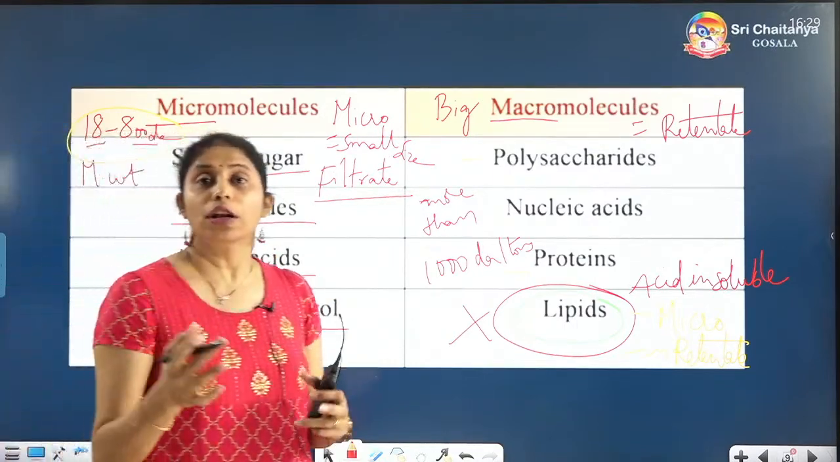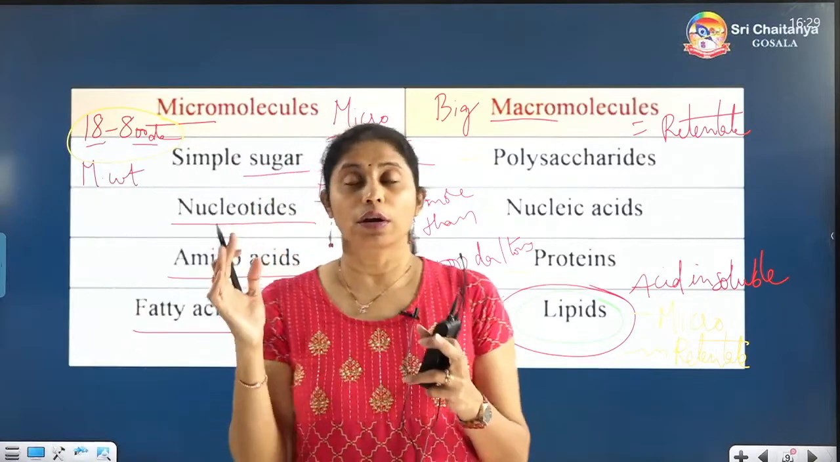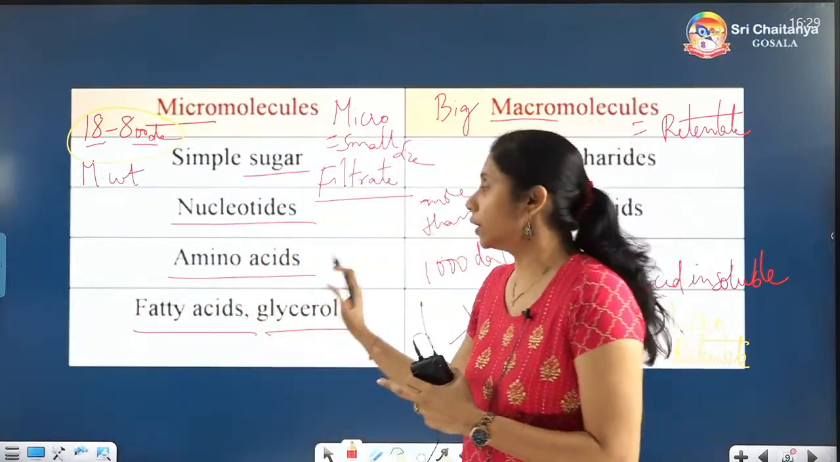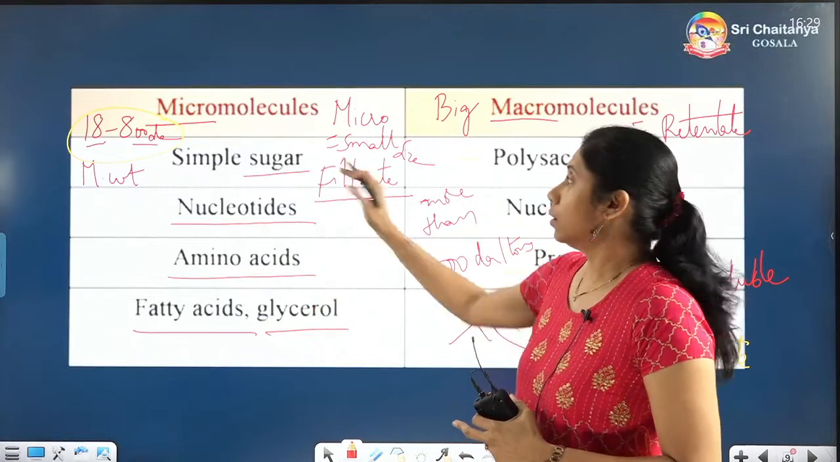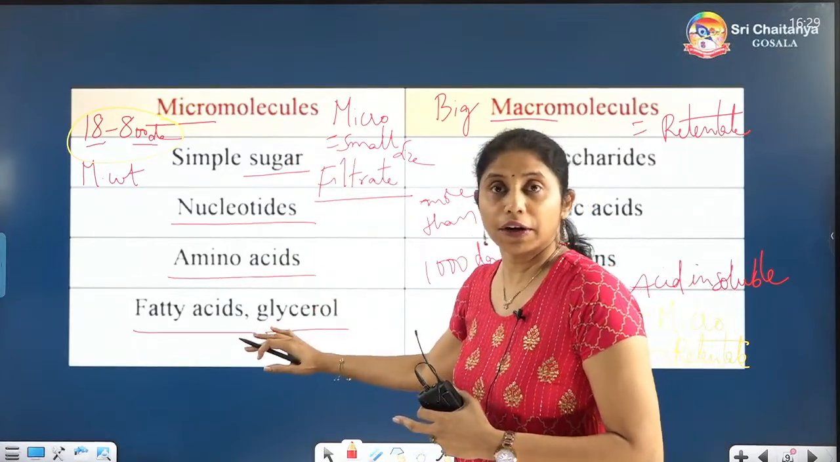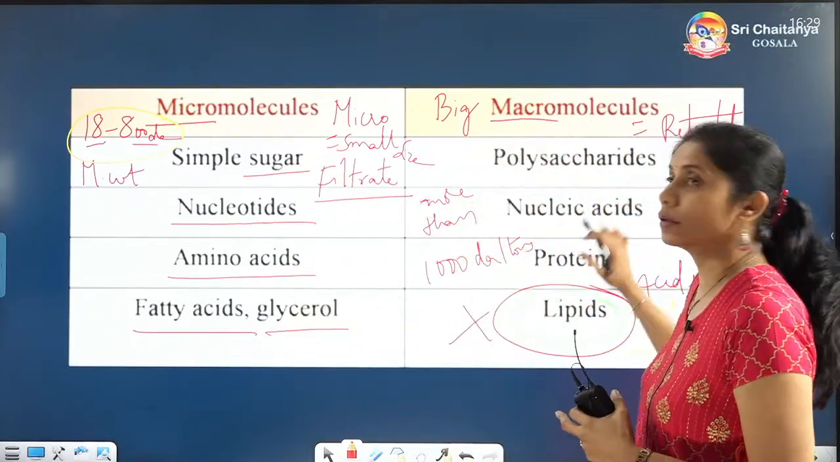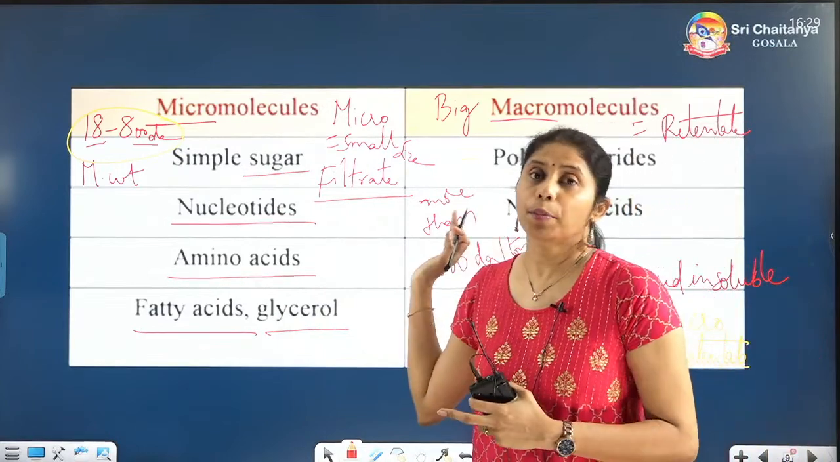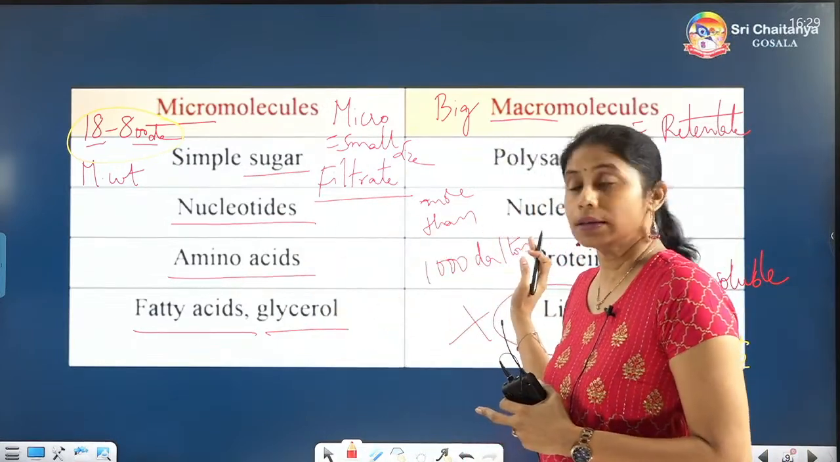Because of that solubility measuring, the solubility means which are filtered and which are not filtered. So these are all filtered, they are present in the filtrate portion. These are all not filtered, so they are present in the retentate portion. That's why I have classified like this.